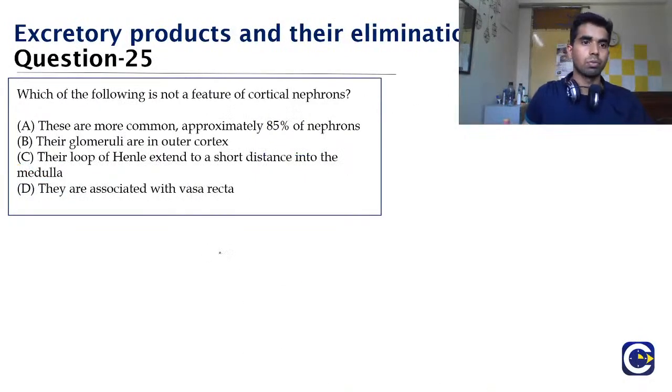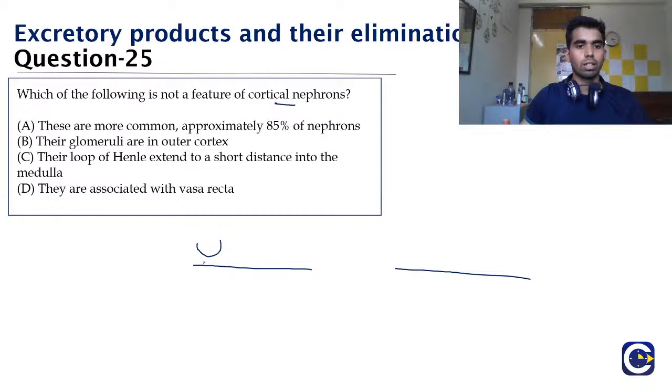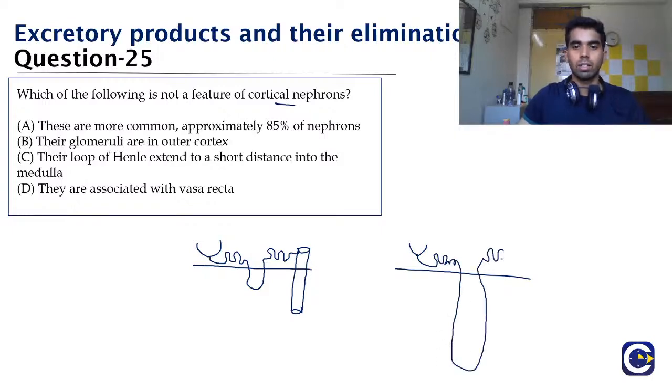Now coming to question number 25. Which of the following is not a feature of cortical nephrons? There are two types of nephrons present in the kidney: the cortical nephron and the juxtamedullary nephron. See, this is the cortical nephron. Here is the PCT, and the loop of Henle is very small. This is the DCT and then the collecting duct. In the juxtamedullary nephron, the loop of Henle is very large, and then the collecting duct.